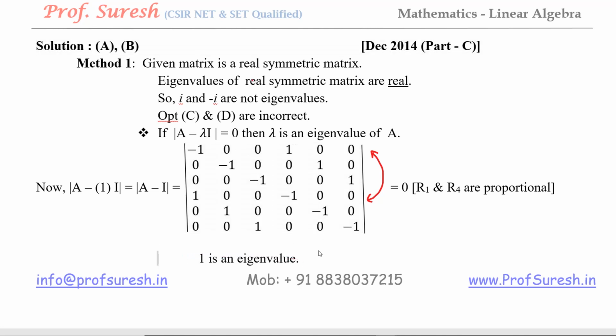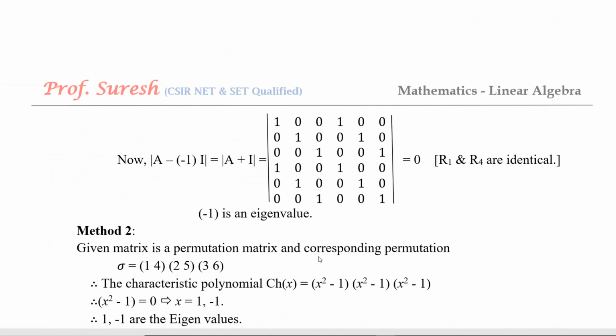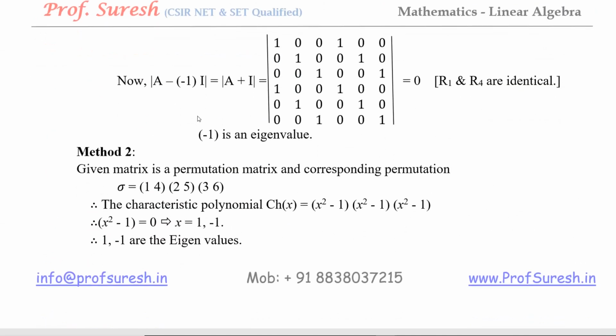So like this we can check for minus 1. I start with the determinant of A minus of minus 1 into I. That will be determinant of A plus I. The diagonal entries are 1, 1, 1. Here you can check first row and fourth row are identical. If two rows are identical, identical means same, then the determinant is 0. Not only two rows, second row and fifth row you can see. So any two rows are identical, then the determinant will be 0. Therefore minus 1 is also an eigenvalue.